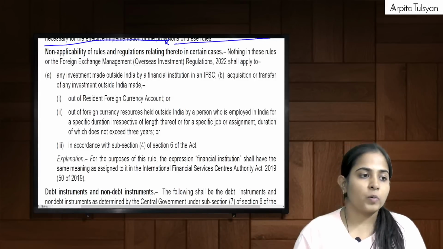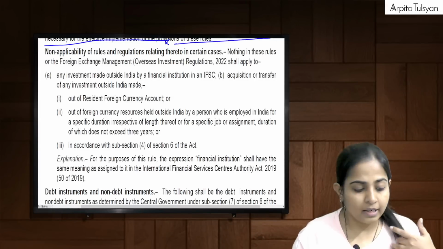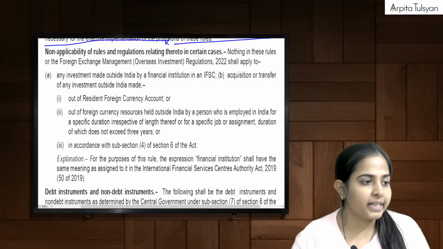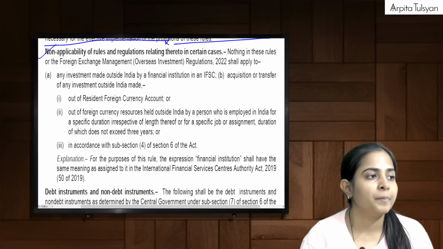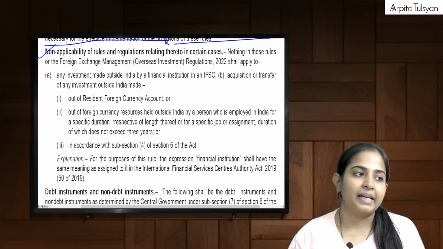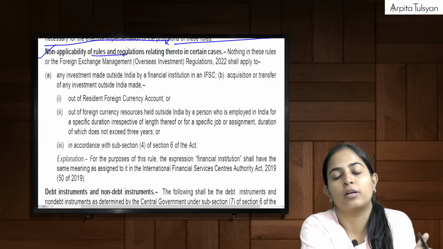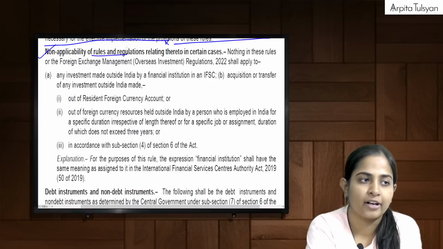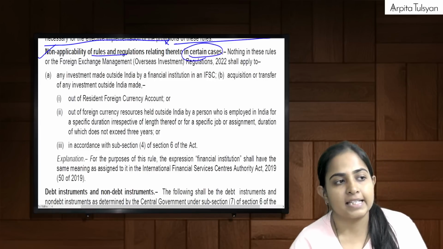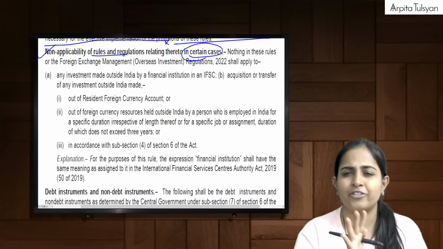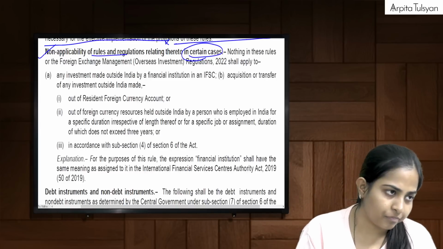Okay, so now let's start with the next part. We have covered mainly till the definitions, right? Now the next point, as you can see here, is non-applicability of rules and regulations. The rules that we are studying, the Foreign Exchange Overseas Investment Rules and Regulations, in certain cases are not applicable to 4 people. Let's try to understand what that is.